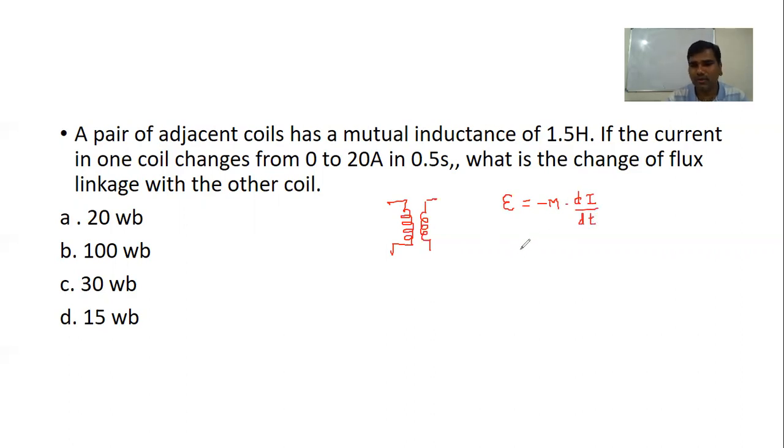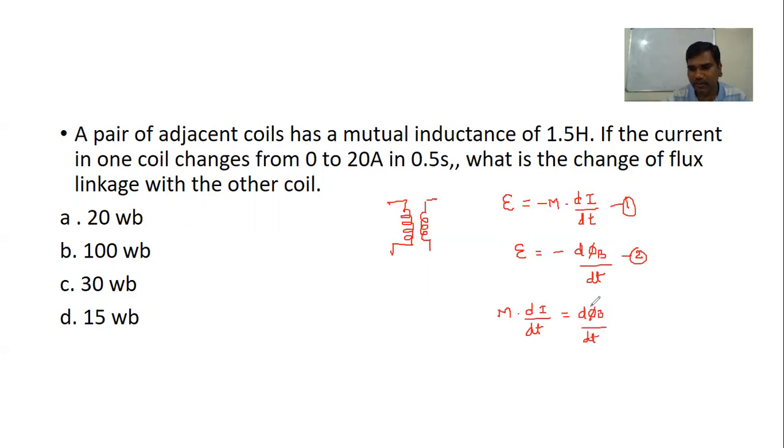But the general formula of induced EMF is E is equal to minus d phi b by dt, that is the rate of change of magnetic flux. Now if I write this as equation 1 and equation 2, both are related to EMF only on the left-hand side, then M into di by dt is equal to d phi b by dt.